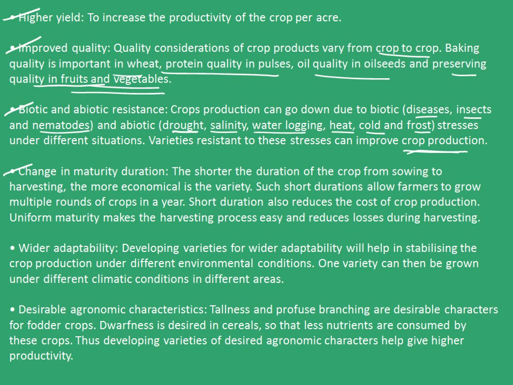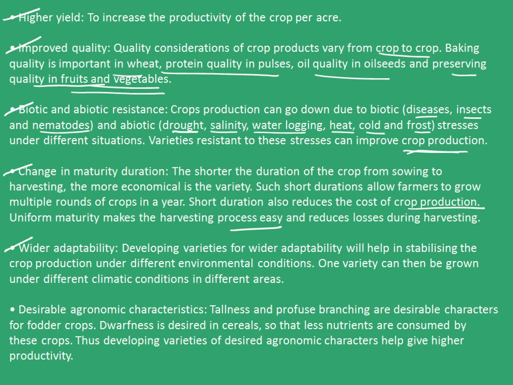The shorter the duration of crop from sowing to harvesting, the more economical is the variety. Such short durations allow farmers to grow multiple rounds of crops in a year. Short duration also reduces the cost of crop production. Uniform maturity makes the harvesting process easy and reduces losses during harvesting.